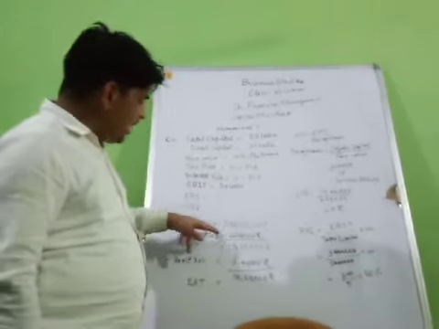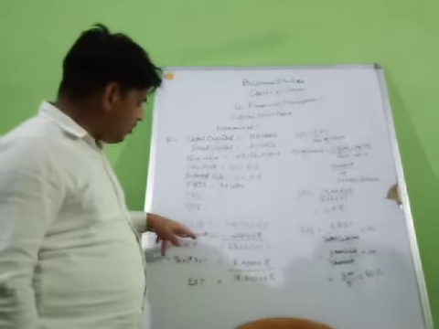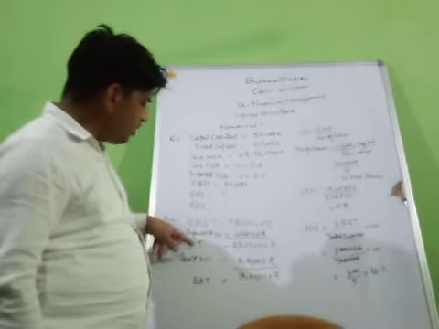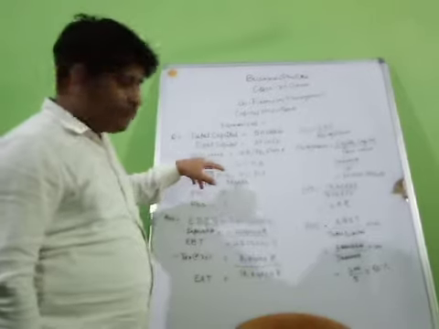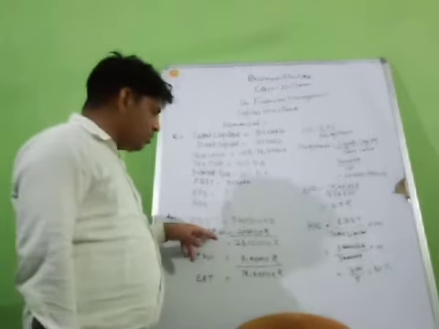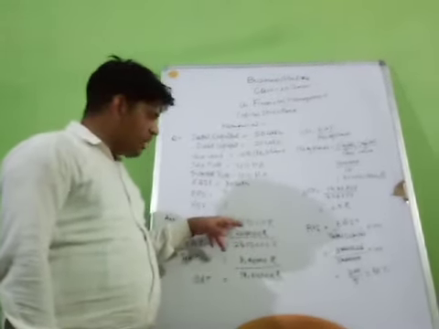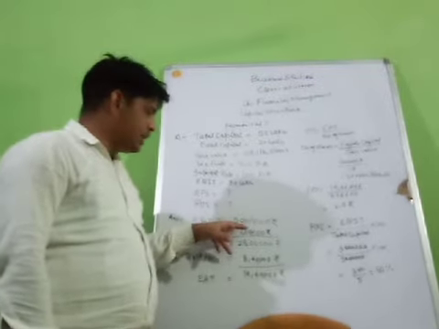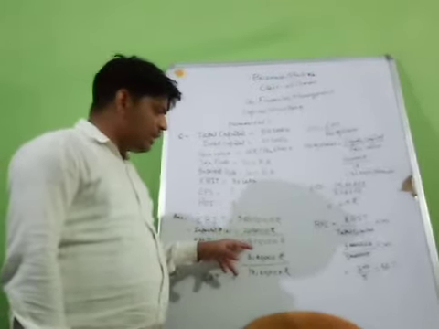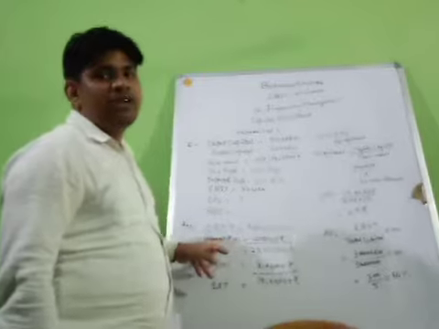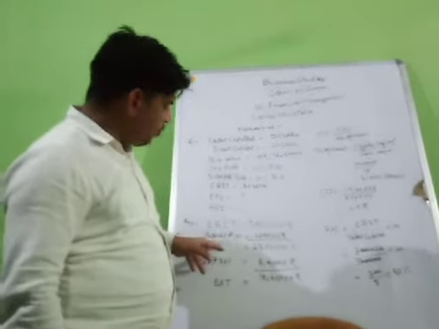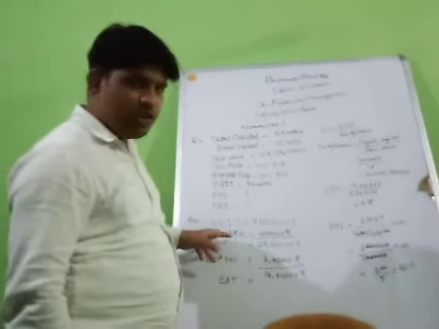If EBIT is 30 lakh rupees, then we have to eliminate 10% interest over the debt. As I told you, interest always takes place over the debt. So we have to deduct 2 lakh from 30, then 28 lakh will come, and it will be considered as the EBT, earning before tax. That's where tax is included.